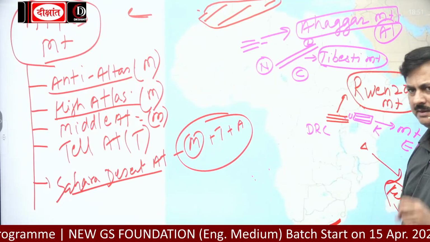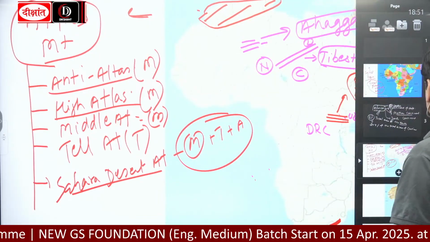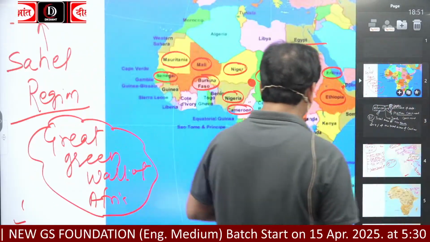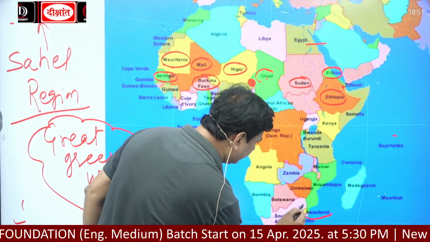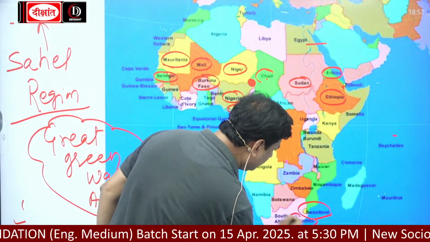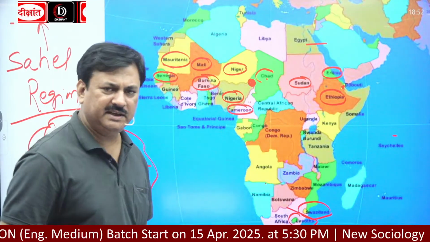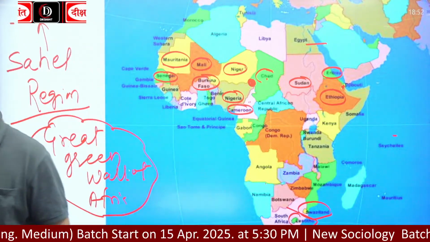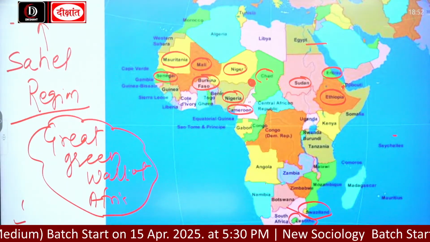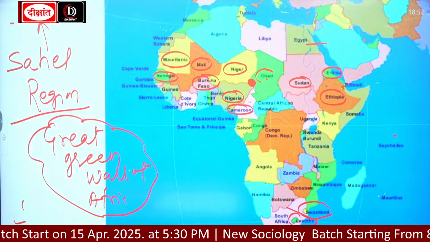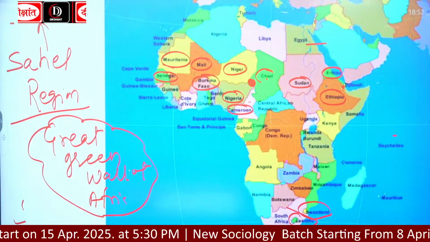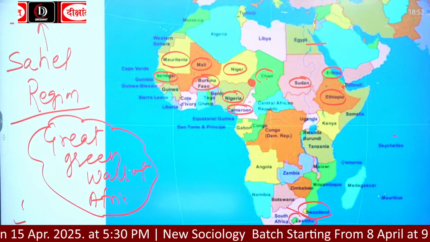Look here, this is Swaziland and this is Lesotho. These are the two sovereign countries, and they are entirely inside Africa.